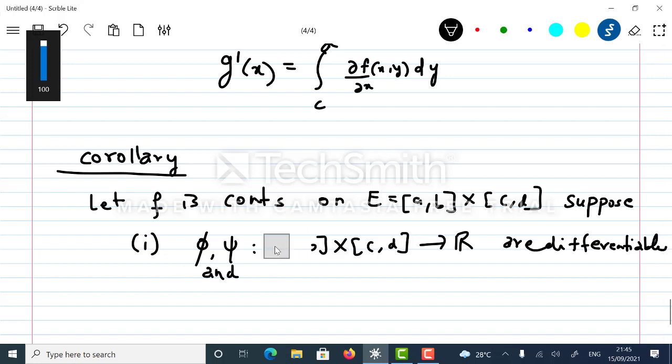Wait, my phi and psi are defined on the closed interval [a, b] to R only.